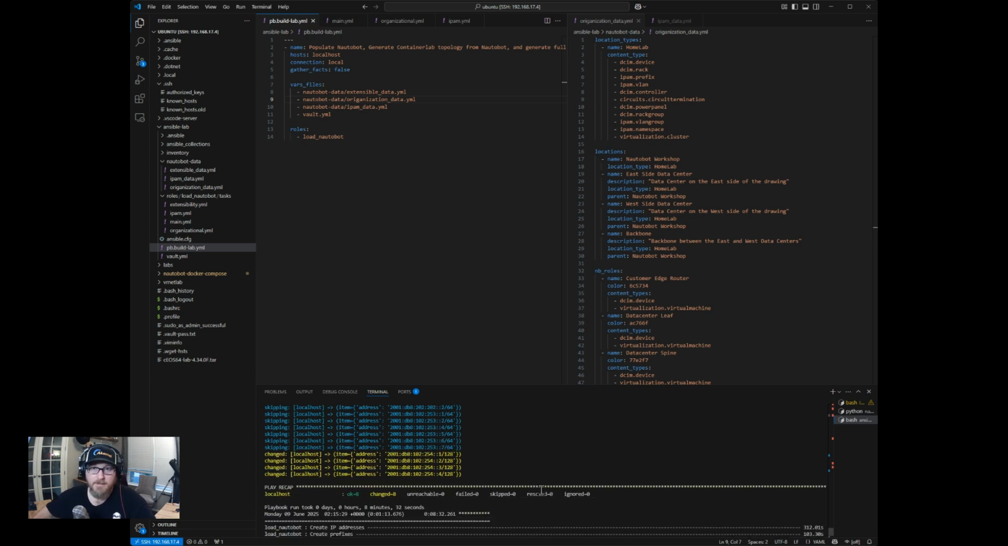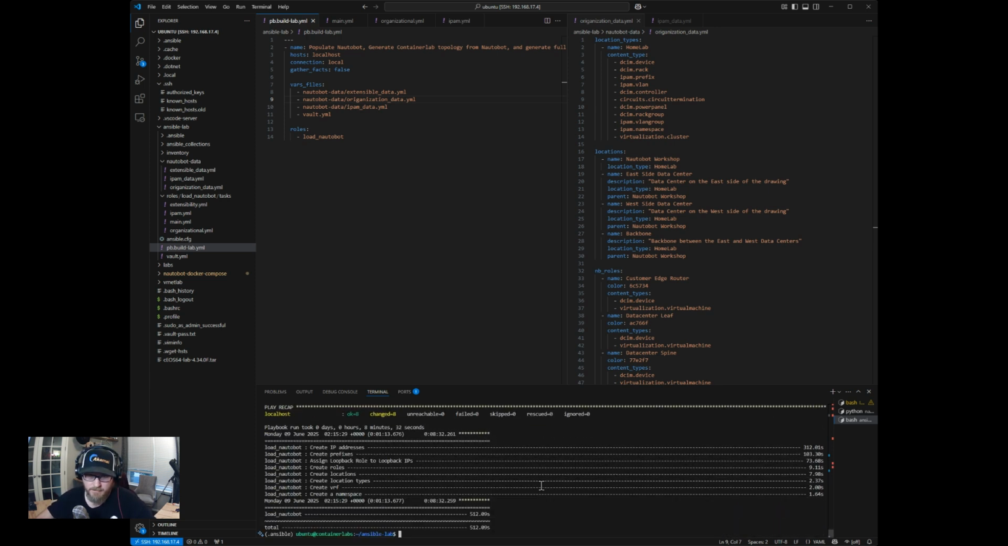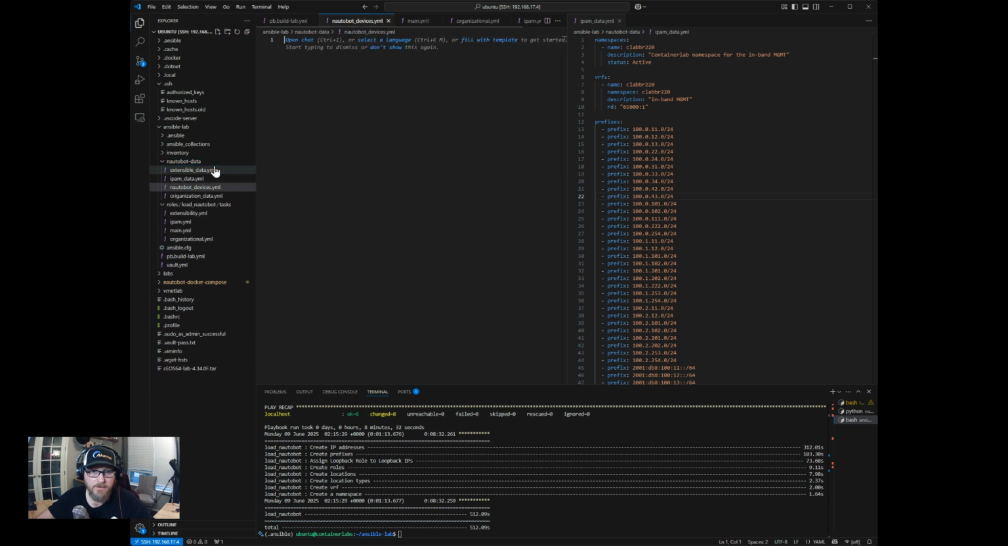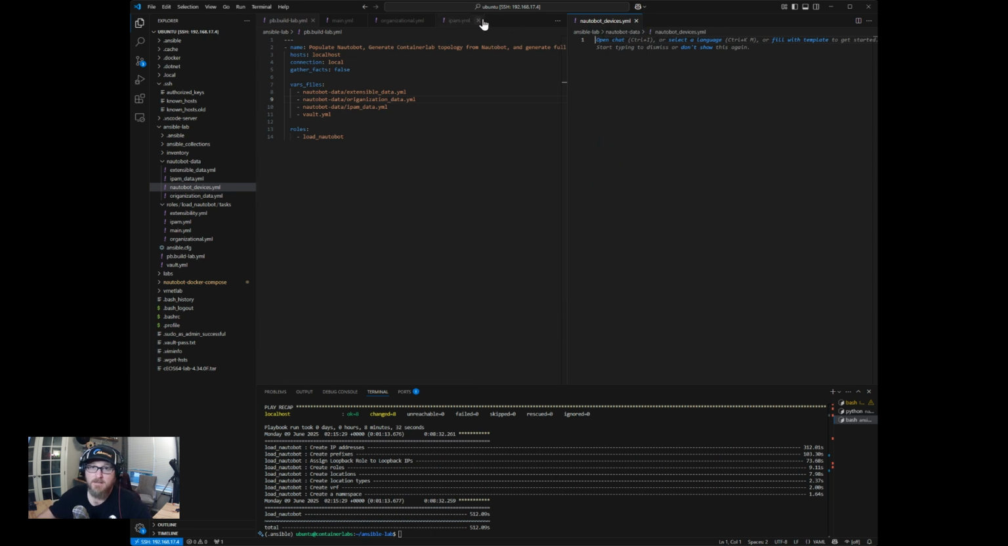Okay, so the playbook is completed. So we have all of the prefixes and IP addresses now created. So the next piece of our data that we need to import or create is the devices. So we will create a new file under the Nautobot data folder here. Call this nautobot_devices.yaml. Close that up, and we'll get rid of these two.